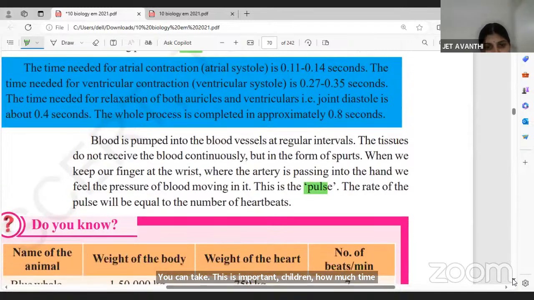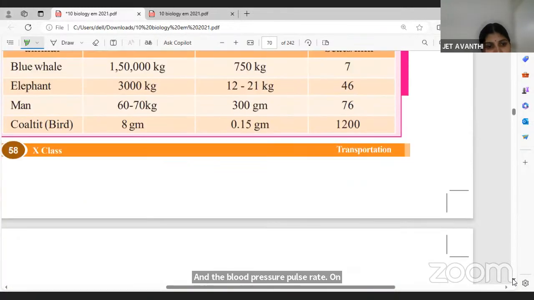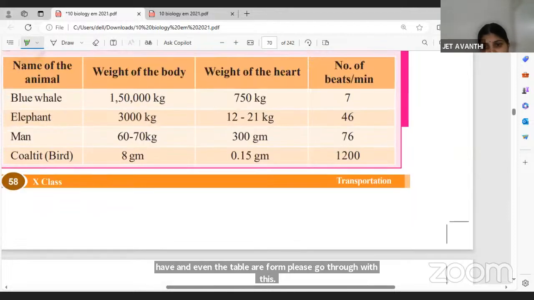And the blood pressure, pulse rate, all these things you have, and even the tabular form, please go through this tabular form also.